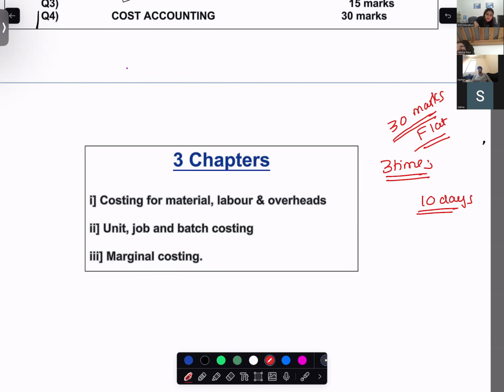Now, I am talking about this because you are planning to give your exam in October, November. Farhan, this is for you. Fatima, if you are also planning to give in October, November, you need to do this strategy. How you manage the time, when you manage the time, how many times you do, it is up to you. You know this is the worksheet, this is the number of hours. I have to do it 3 times. This has to be a commitment to yourself that you have to do it 3 times in 10 days.